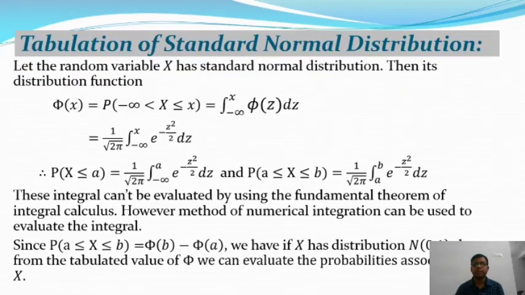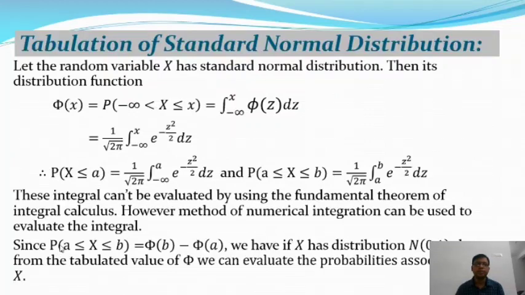where the probability density function phi of z is equal to 1 by root 2 pi e to the power minus z square by 2. So this integral cannot be evaluated by using the fundamental theorem of integral calculus. Okay. However, the method of numerical integration can be used to evaluate the integral.